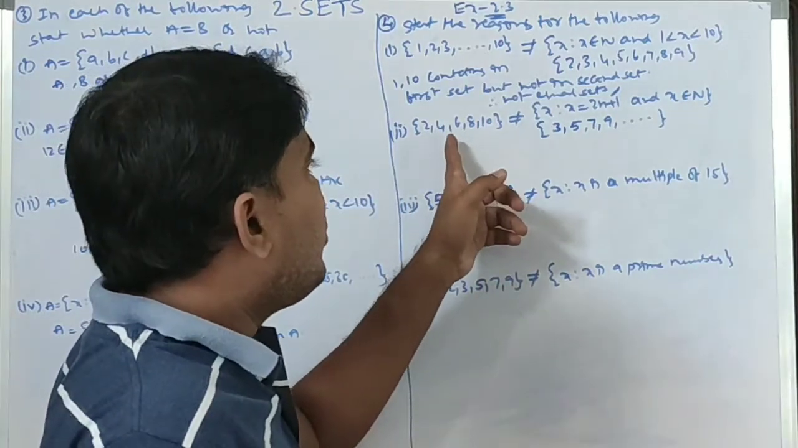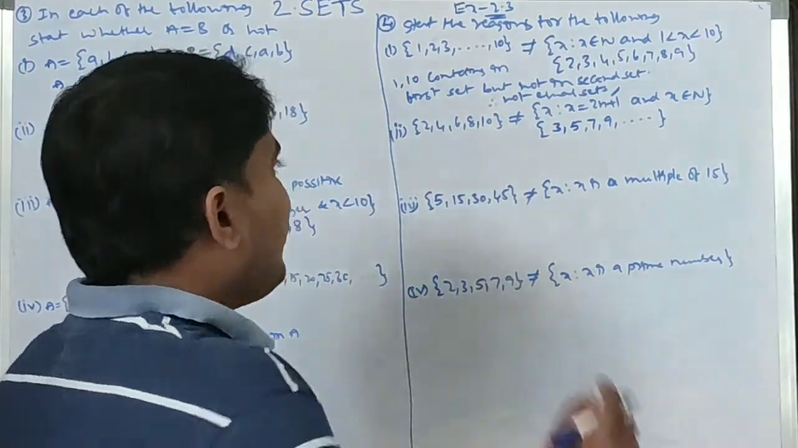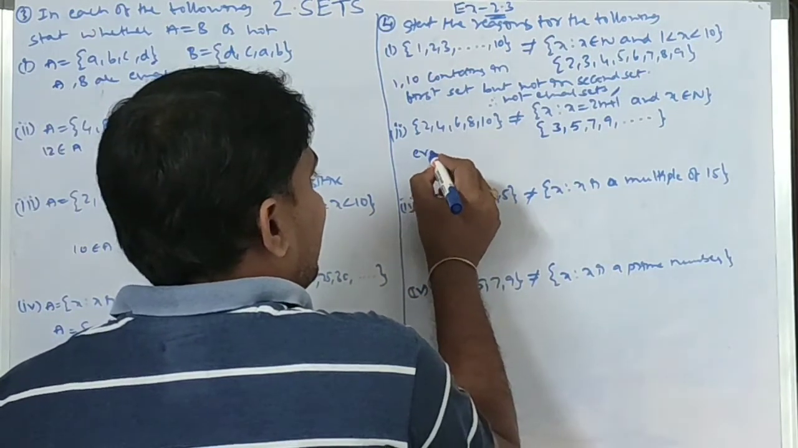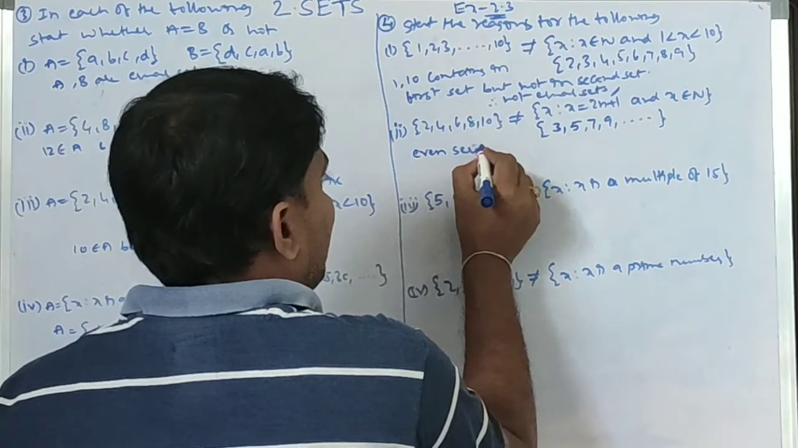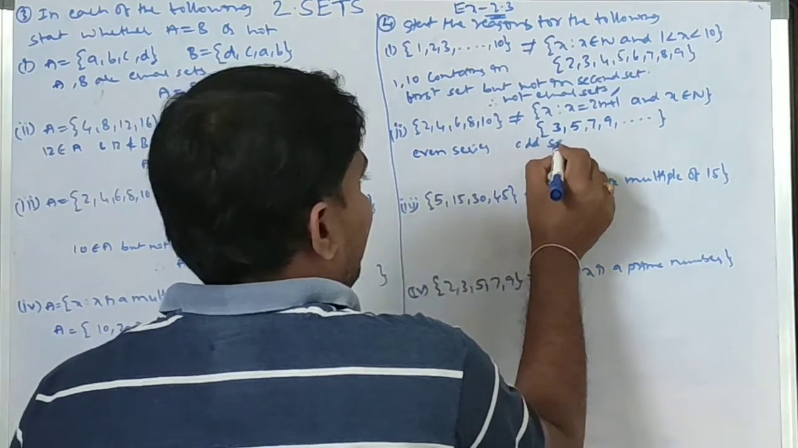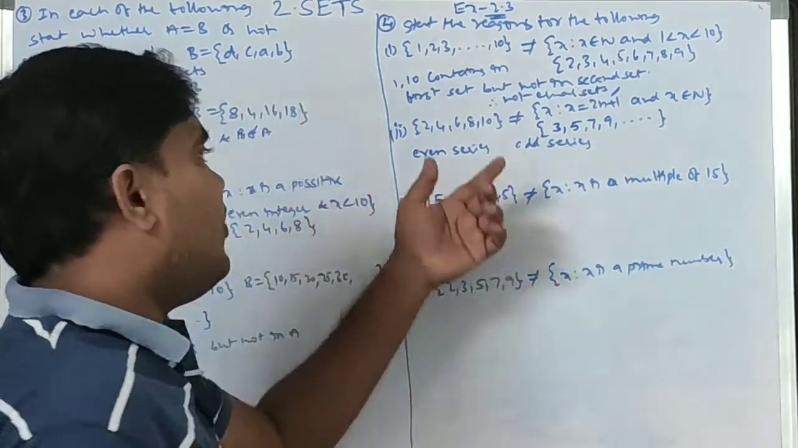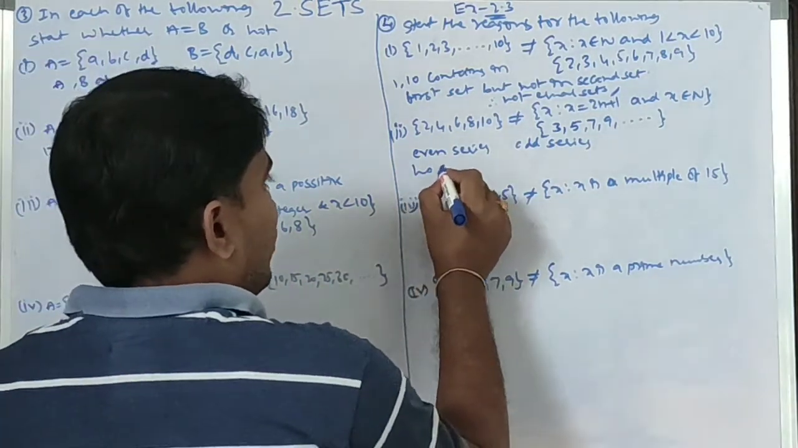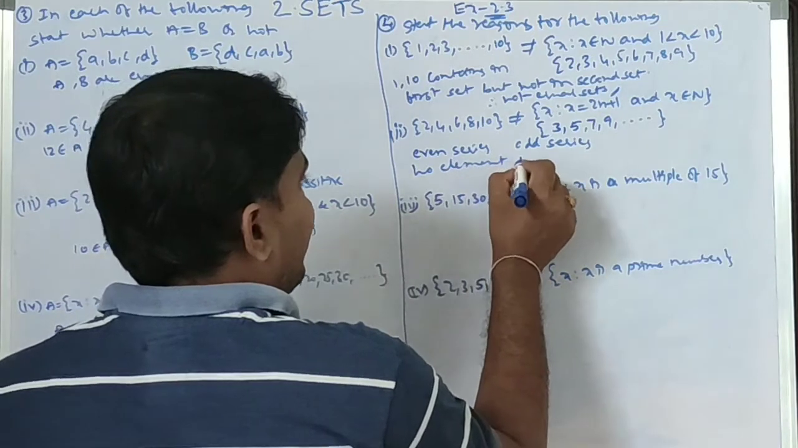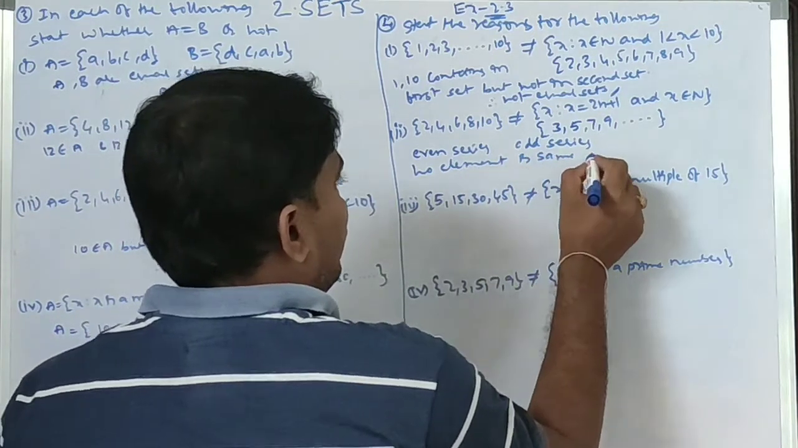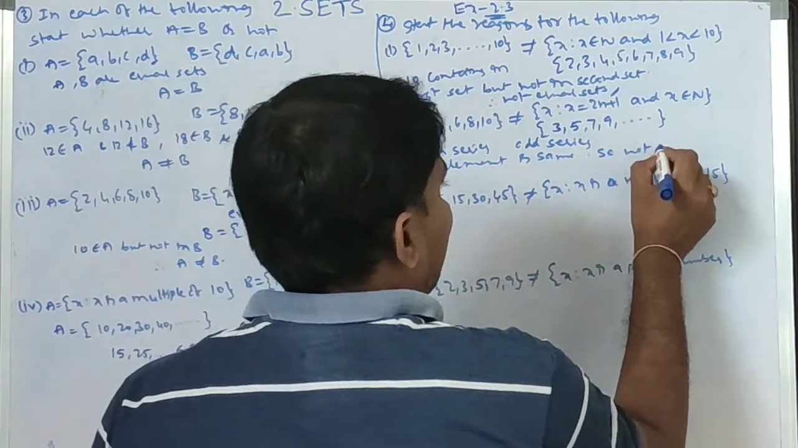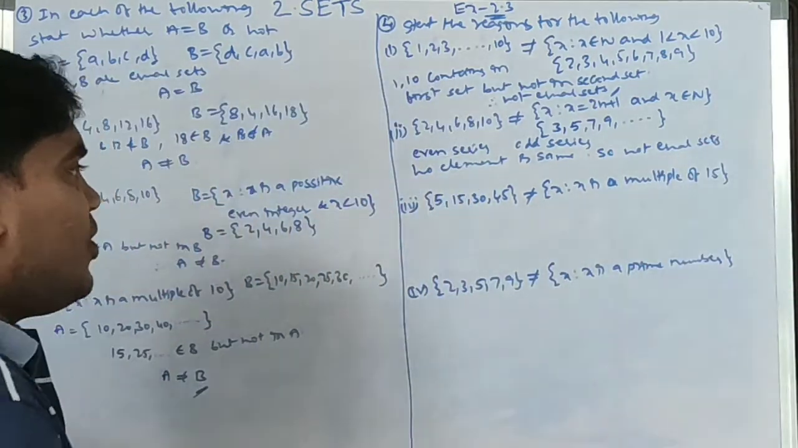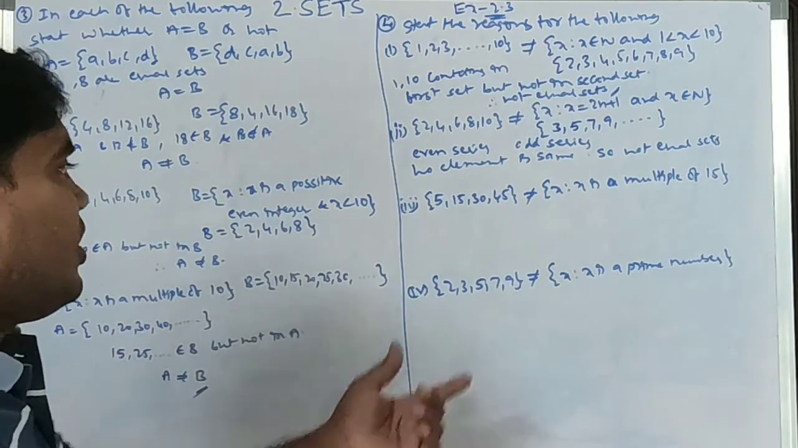So one is a finite set, the other an infinite set. And this is an even series, that is an odd series. These are even numbers, these are odd numbers, so no element is the same. So they are not equal sets.